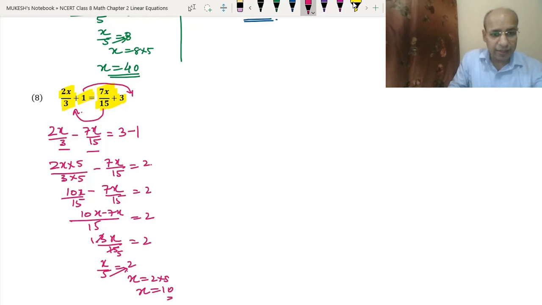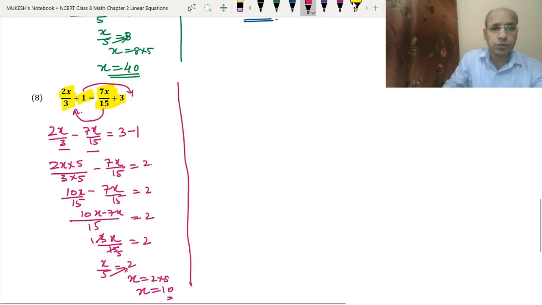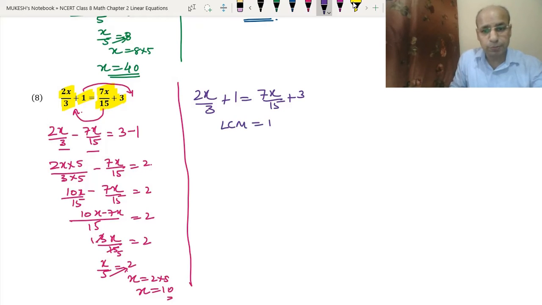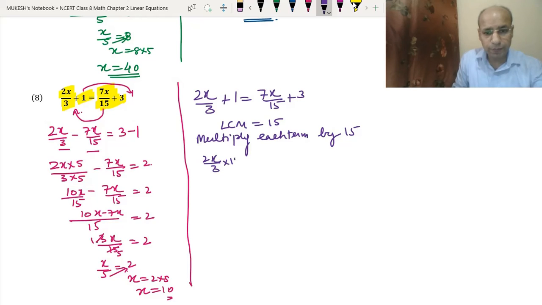There is another way of doing this question. We can do it by that method also. Look at the other method. We have 2x upon 3 plus 1 equals 7x upon 15 plus 3. The LCM of 3 and 15 is 15. So what we can do is multiply each term by 15. So we will have 2x upon 3 into 15 plus 1 into 15 equals 7x upon 15 into 15 plus 3 into 15.